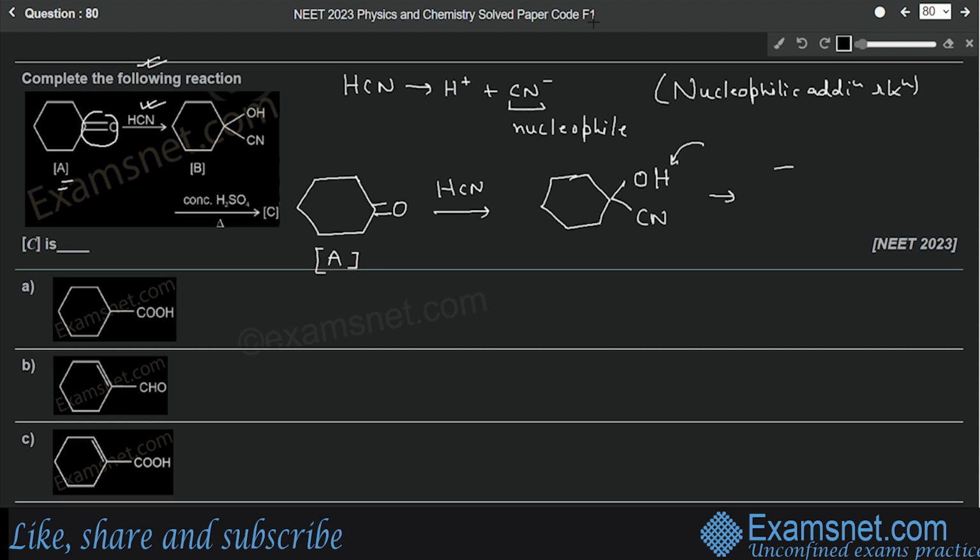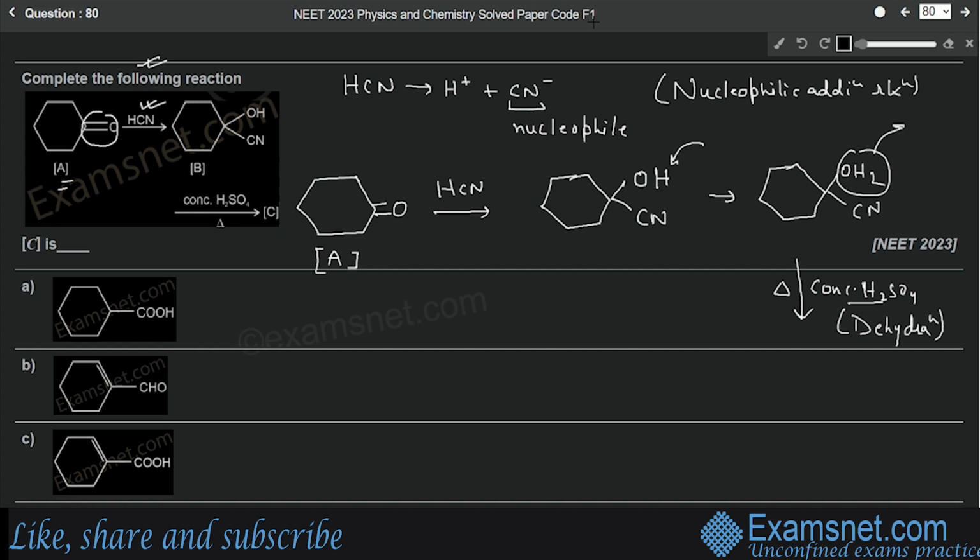Now in the next step, another H+ ion from the solution will come and get attached at this position. So what will it form? Because there are many H+ ions in the solution, it will be OH2 and here we have CN. Now OH2 and H2O are the same, that means water molecule. Now it is heated with concentrated sulfuric acid in the next step. We know that concentrated sulfuric acid is a strong dehydrating agent, so it will help in dehydration, the removal of water molecule.